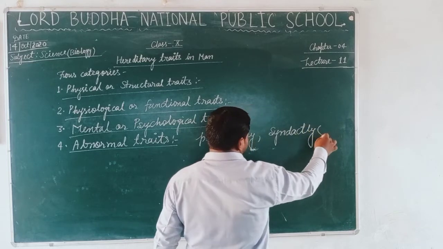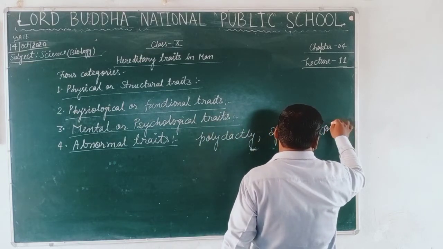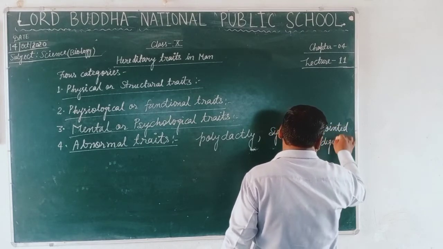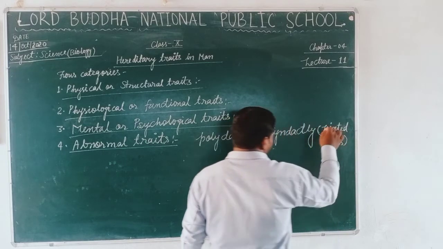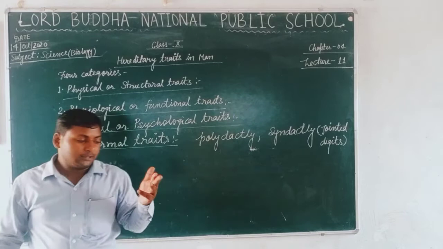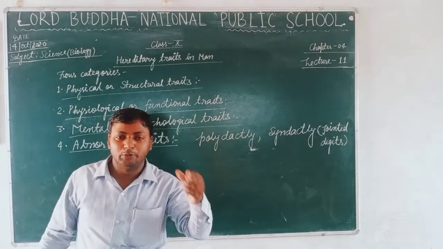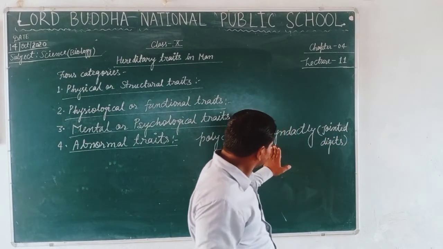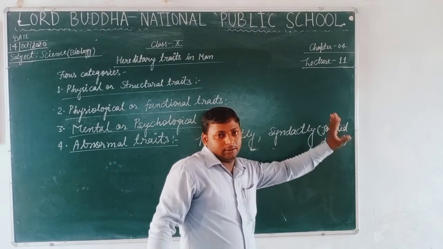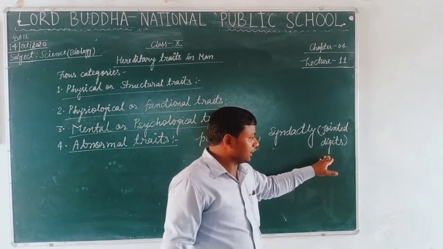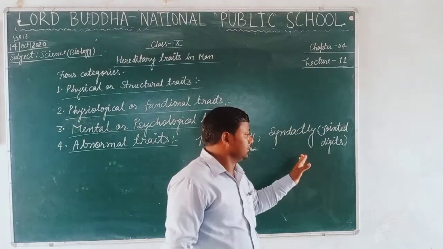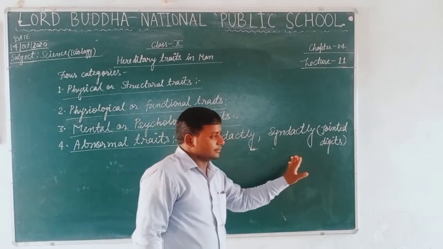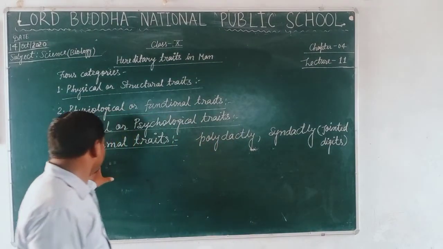What is syndactyly? The jointed digits. When the digits are jointed, it means two or more digits get fused into a single form. Such a physical appearance of the body organ is called syndactyly. These are the particular traits that are included under the abnormal traits.